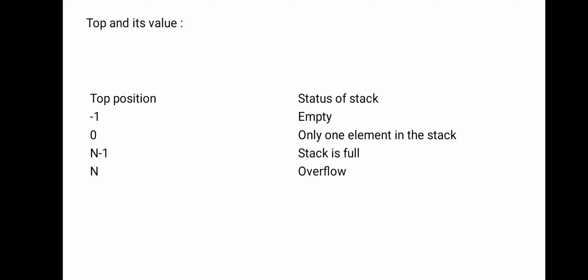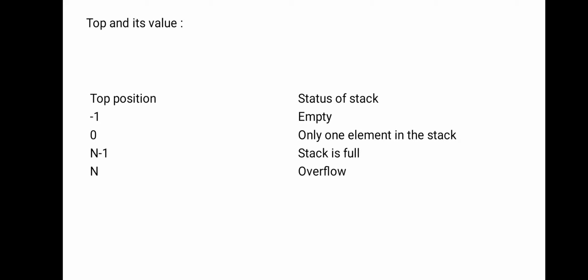Here n is nothing but the maximum number of elements possible to place into the stack. Suppose the maximum number of elements in the stack is 10. If we start from 0 up to 10, what is the value? 9. I mean 10 minus 1 is 9. Here n minus 1 means 9. So whenever the stack reaches its maximum value, n minus 1, we simply say that the stack is full.